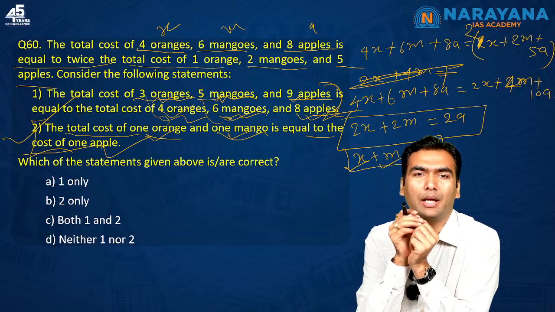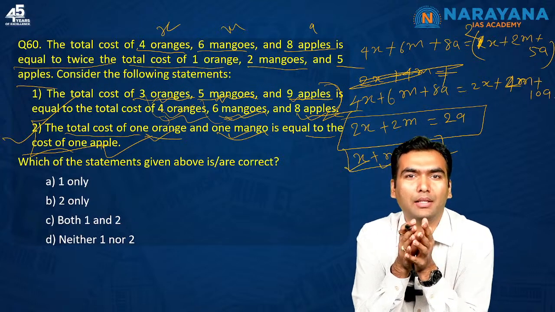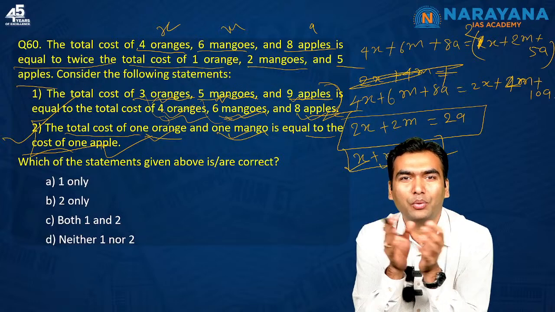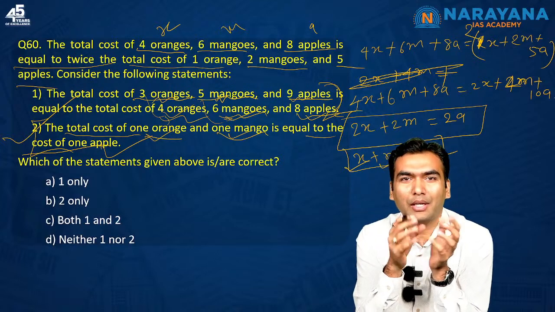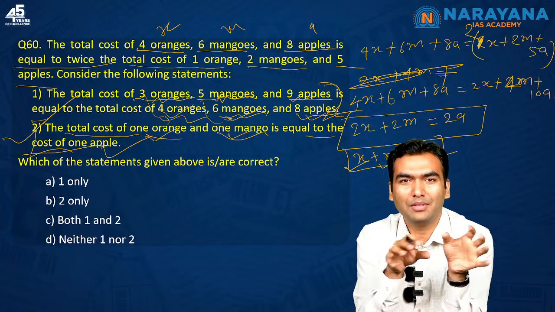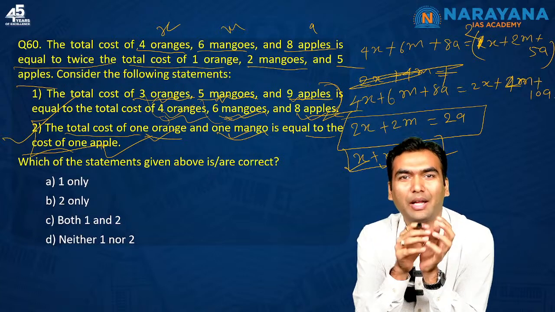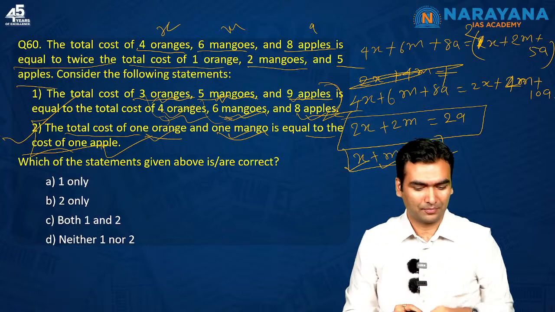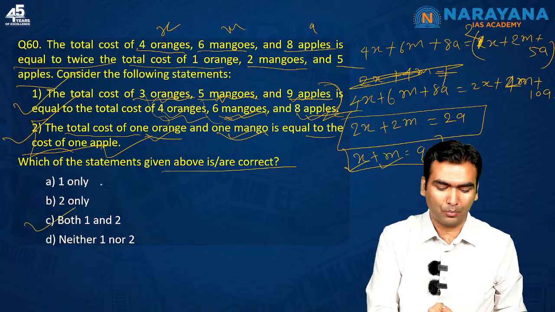It is same as saying that Virat Kohli is making as many runs as the rest of the team together. So if you add Virat Kohli and remove the rest of the team, the total score is going to be the same. Same thing they are saying in terms of apple and oranges, fruit terminologies, what I have told you in cricketing terminologies. So both these statements are correct. Which of the statements given above are correct? Both 1 and 2 are correct.